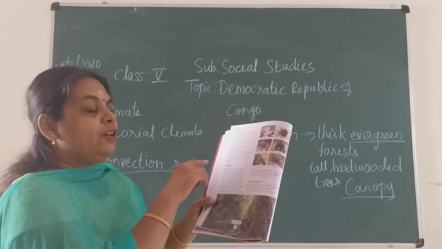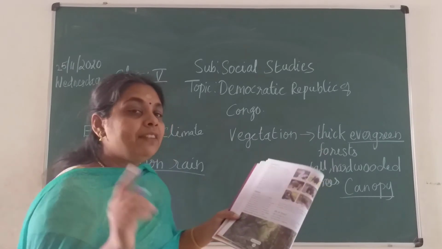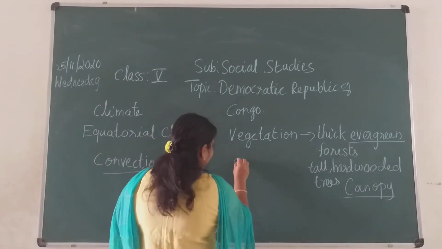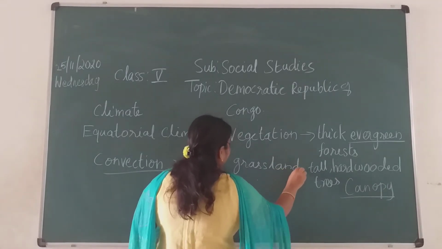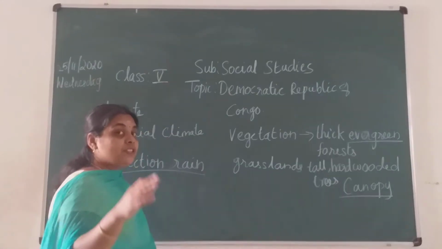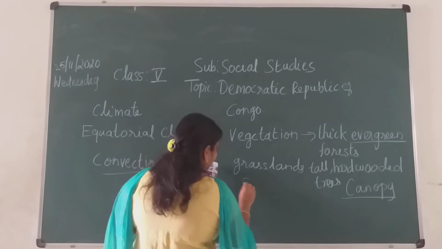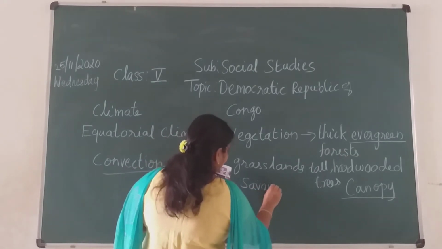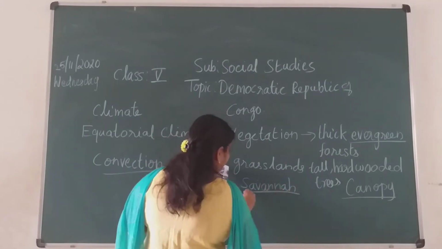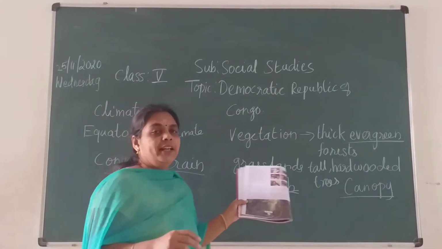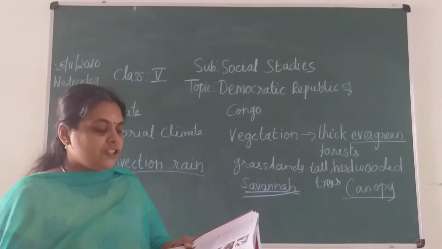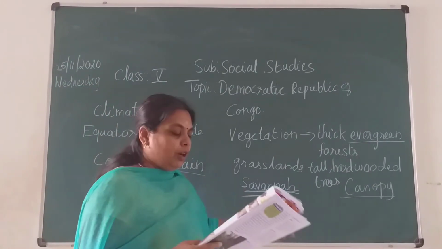Then surrounding the evergreen forest you have the grasslands too. The grasslands are called savanna, spelled S-A-V-A-N-N-A-H. The savanna grasslands are helpful for the animals to graze, children. This is also a 1 mark question.